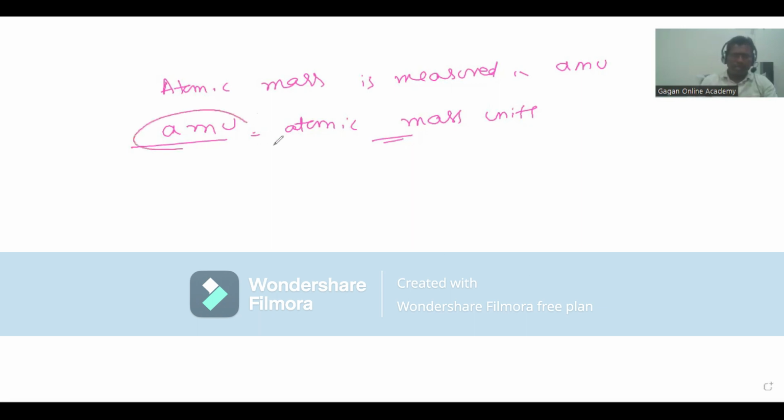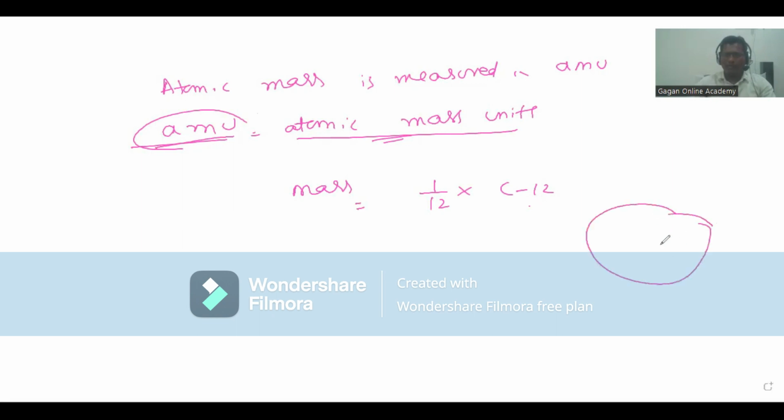Atomic mass unit means it is the mass of 1/12 of a carbon C12 atom. The mass of 1/12 of a carbon C12 atom is 1 AMU. I will make it clear. Suppose this is a carbon atom. I am dividing this into 12 equal parts.